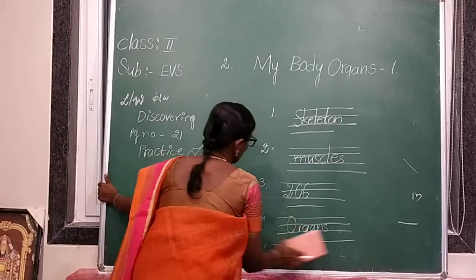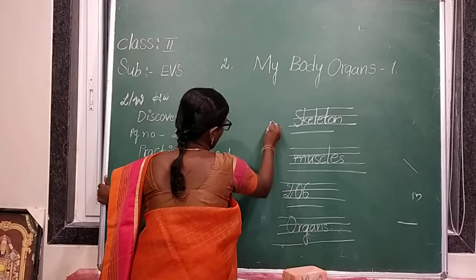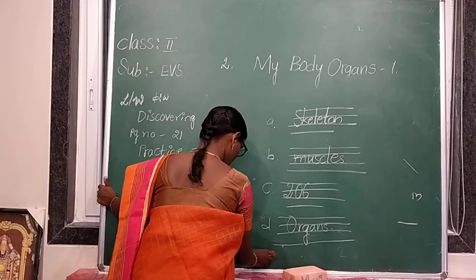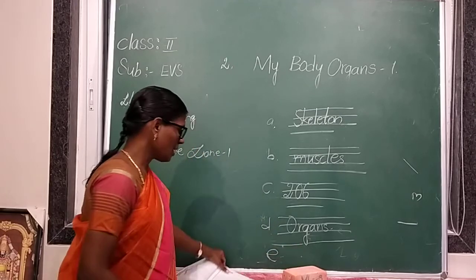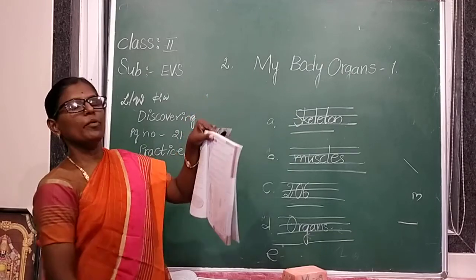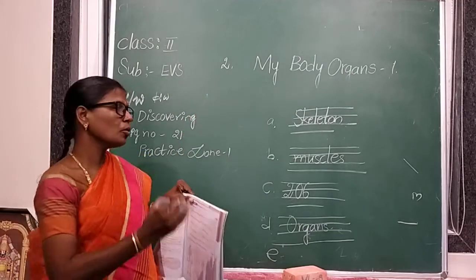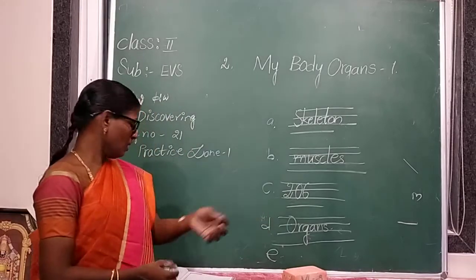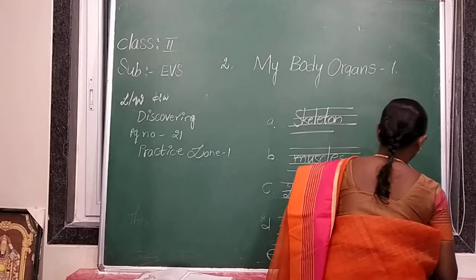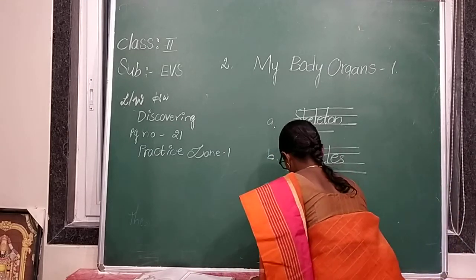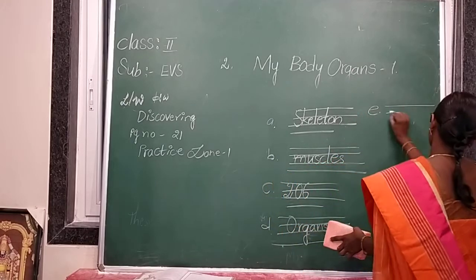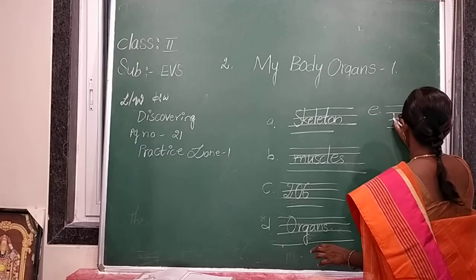These are not numbers. Letters A, B, C, D, and E. Coming to E. The bones and muscles help our body to move. Move.